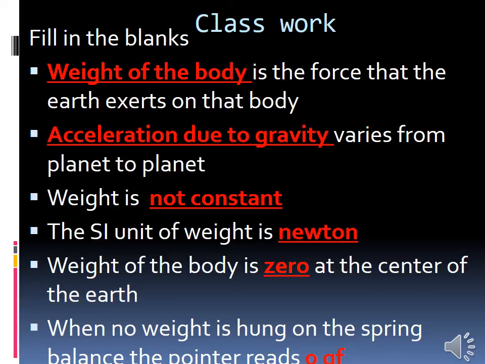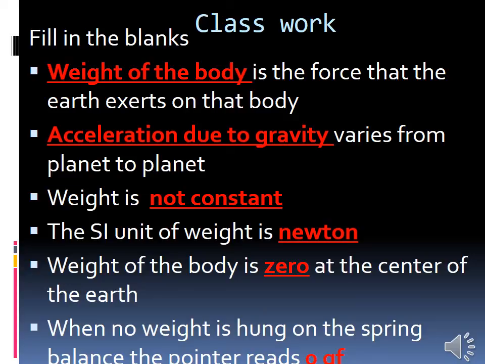About spring balance, what we have learned: before suspending the object on the hook, we should check whether the pointer reads 0 gram force. Object on the hook hang பண்றதுக்கு முன்னாடி, you should check whether the pointer is showing 0 gram force or not.